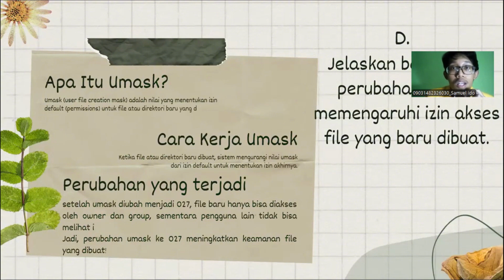Umask works by reducing the default permission of a file or directory based on certain rules. After the umask is changed to 027, the new file can only be accessed by the owner and group, while other users cannot see the content of the file. So changing the umask to 027 increases the security of the created file.